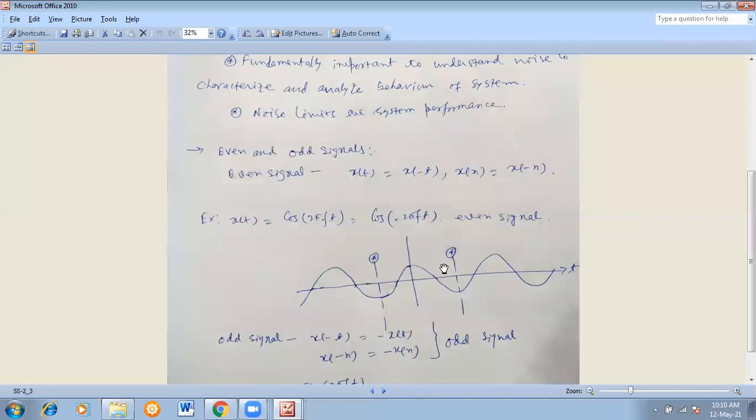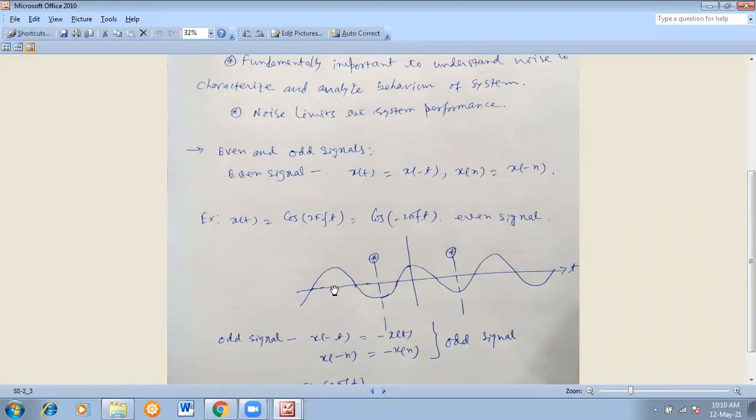What is an even signal? Yes. And an odd signal? Just remember, cos is a classical example of an even signal, as you know from your childhood level. Okay, because you know that cos of theta is equal to cos of minus theta. So the amplitudes are the same. I have given an example also.